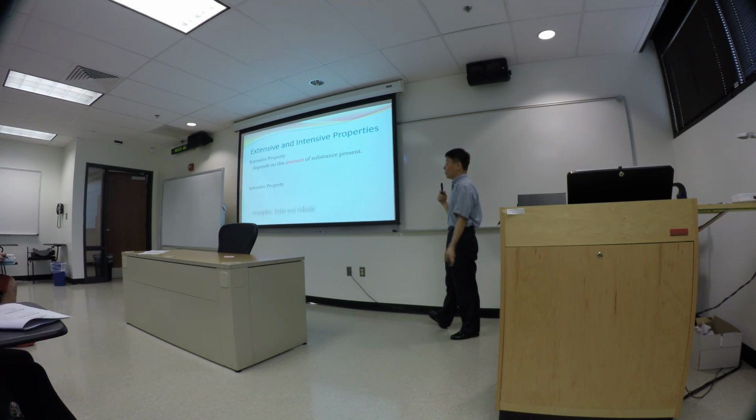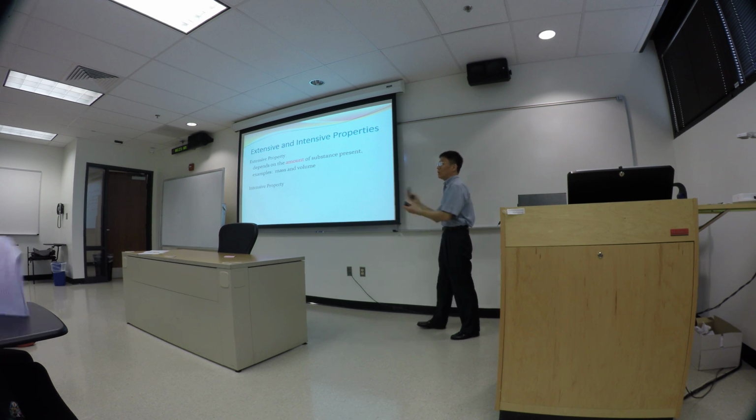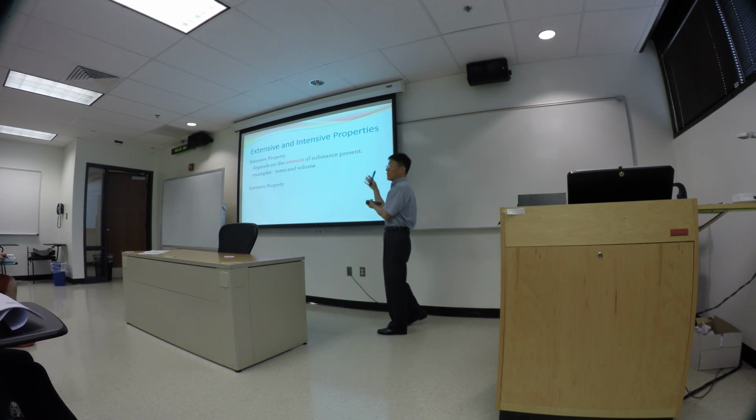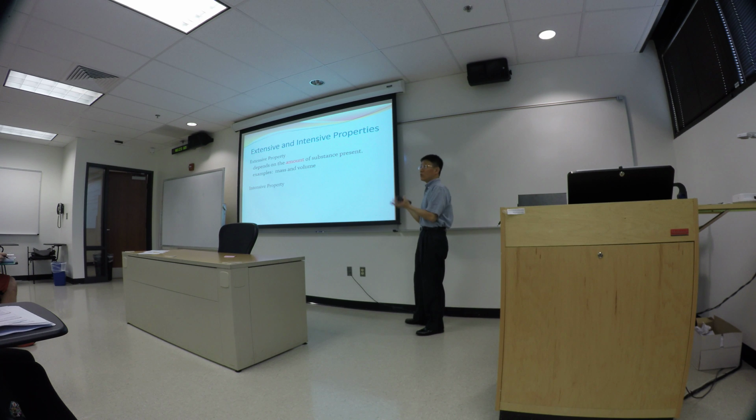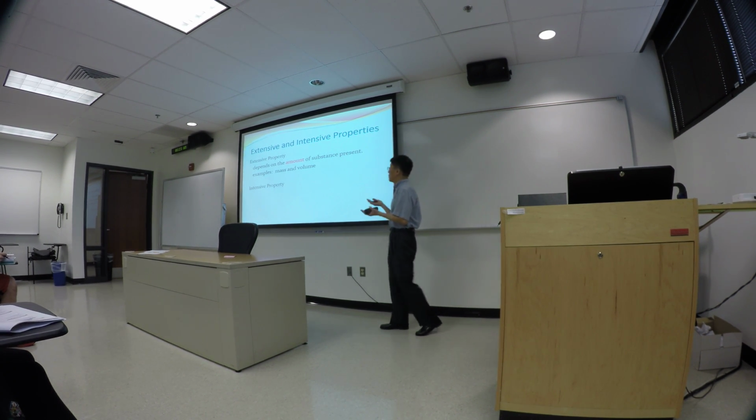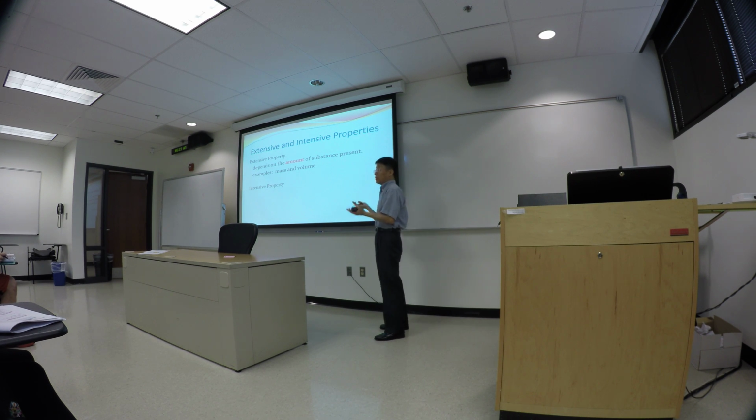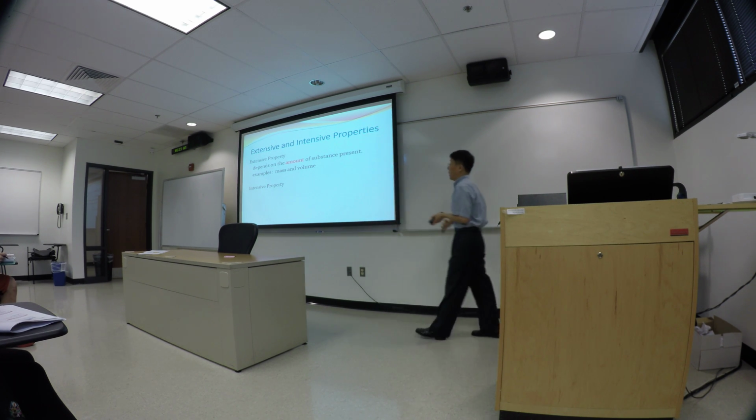Mass and volume. Okay, 500 milliliters of water versus 1,000 milliliters of water. The volume changes. Volume is a physical property, and volume depends on the amount of water you have there. Mass also depends on the amount of water there.